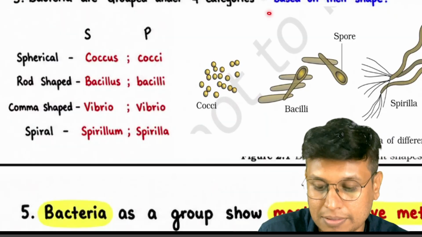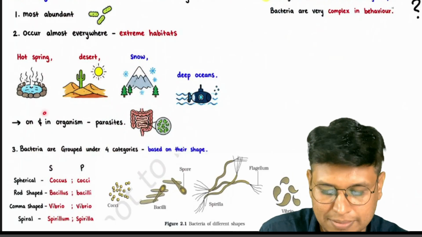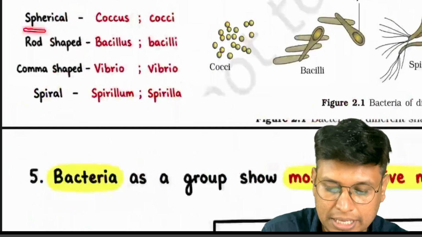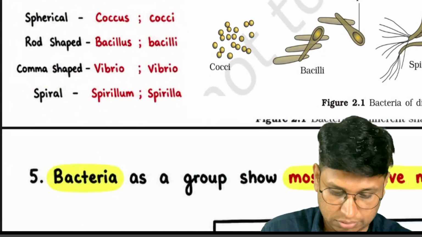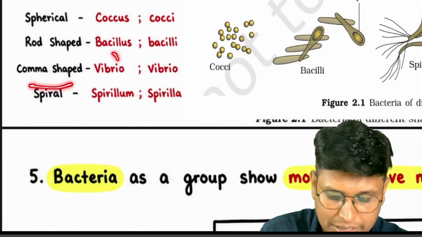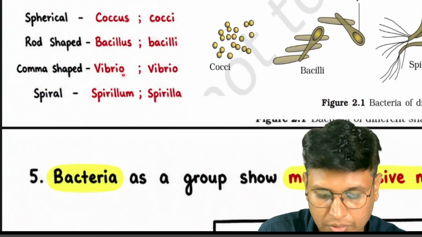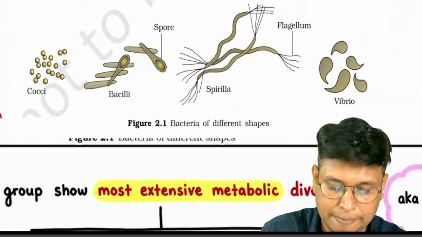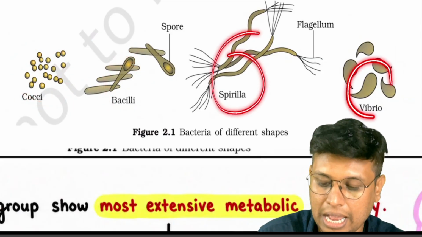They make questions out of this based on their shape, and here they are going to make a match the matrix or match the pair question. Next, pay attention again. Spherical is coccus, singular coccus, plural cocci. Rod shaped is bacillus and bacilli. Comma shaped is vibrio, and spiral is spirillum and spirilla. You can see here: spherical, bacilli, spirilla, and vibrio.